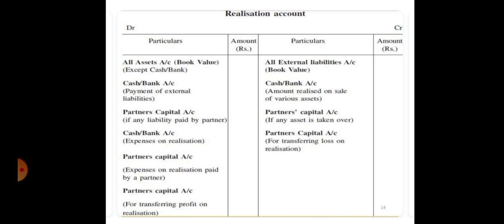In the same manner, on the credit side, the liabilities will be closed down, and for closing down the liabilities, we will write by all external liabilities. After that, we will be paying the external liabilities on the debit side. So we will write to cash or bank account. And if we are going to realize the assets, the entry will be by cash or bank account.